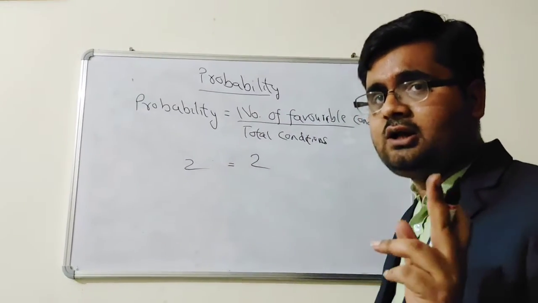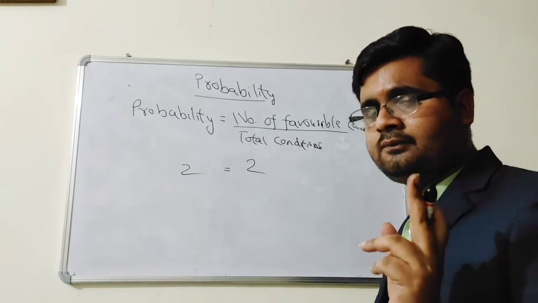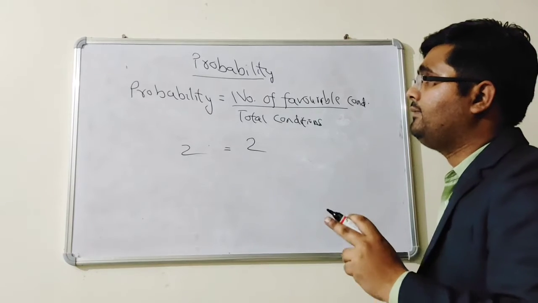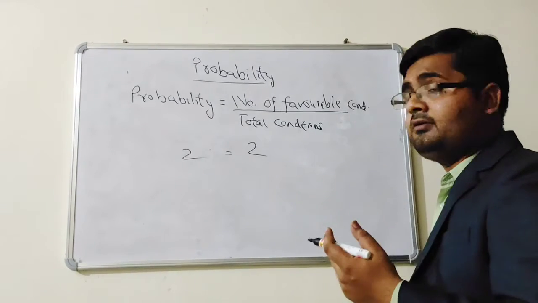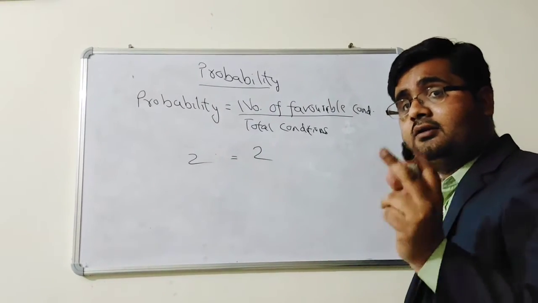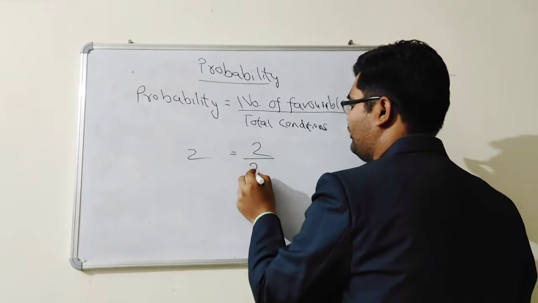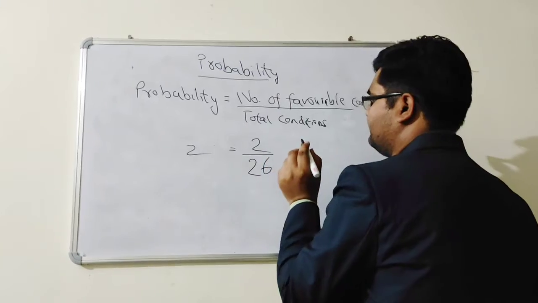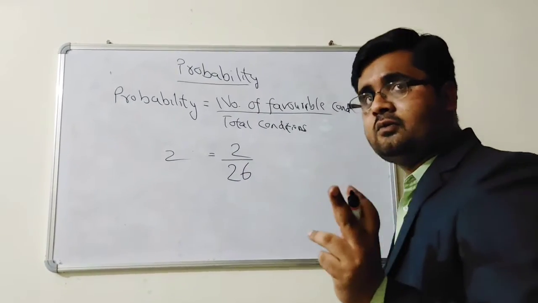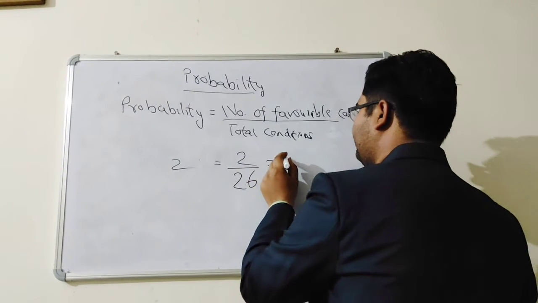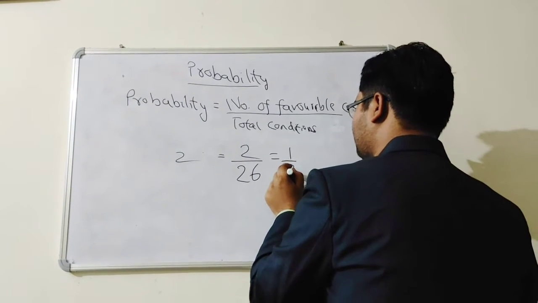But total condition now does not become 52, because you have to take out the probability of a king in red cards only. So how many red cards are there? 26, because 26 are red and 26 are black. So it comes out to be 1 upon 13.